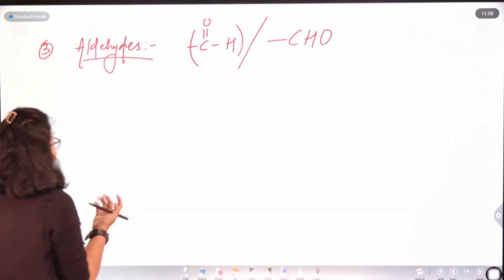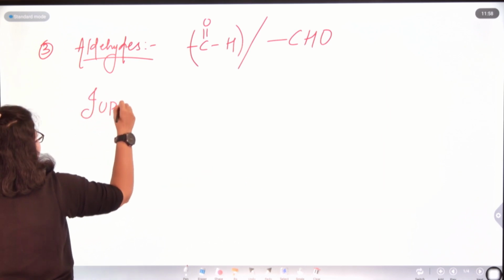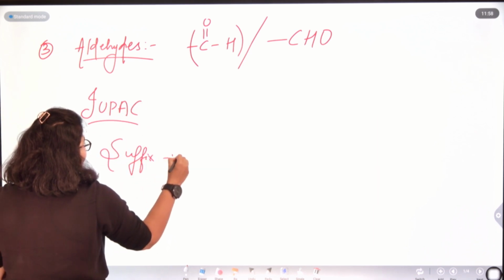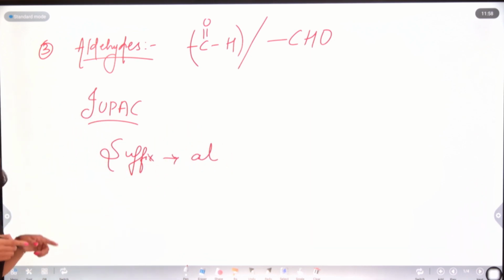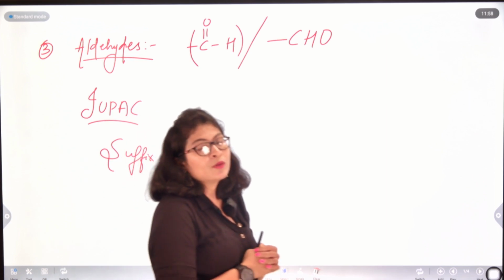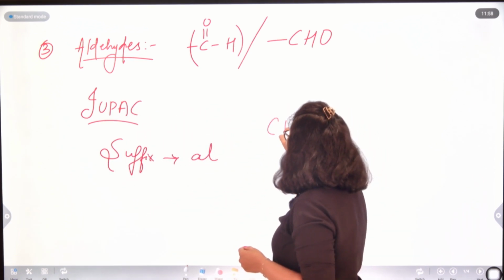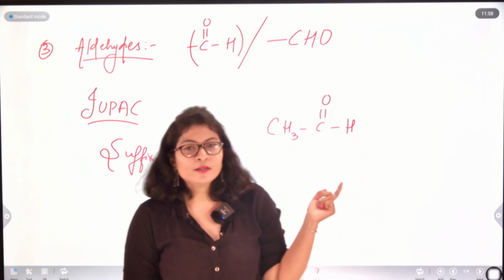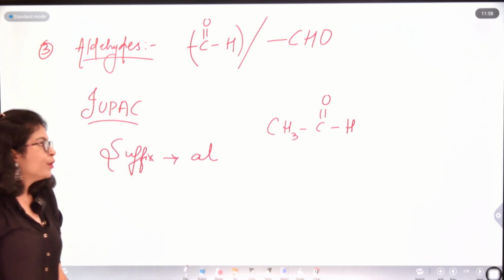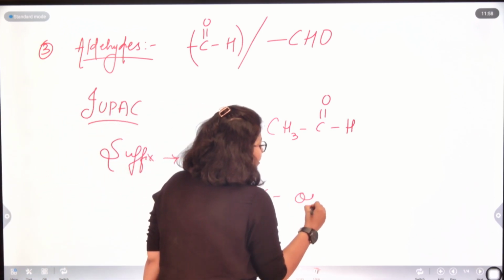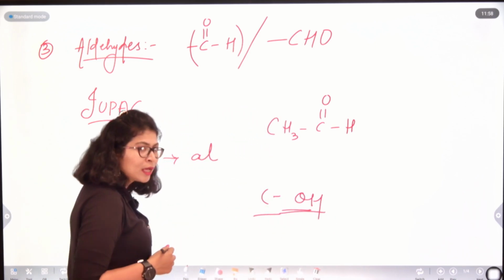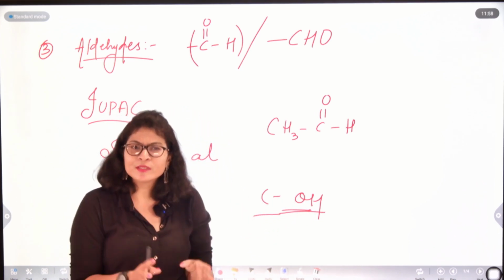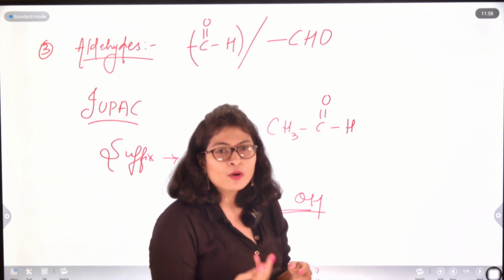So for its nomenclature, IUPAC has given us the rule: we have to associate the suffix AL to the parent hydrocarbon chain. Again, if I see the example, CH3CHO, this falls under the category of aldehydes. Now what happened? See, when we had alcohols, we had an OH group associated to a carbon atom. Therefore, while choosing the parent chain, we just have to count the number of carbon atoms. We don't have to count the heteroatoms.